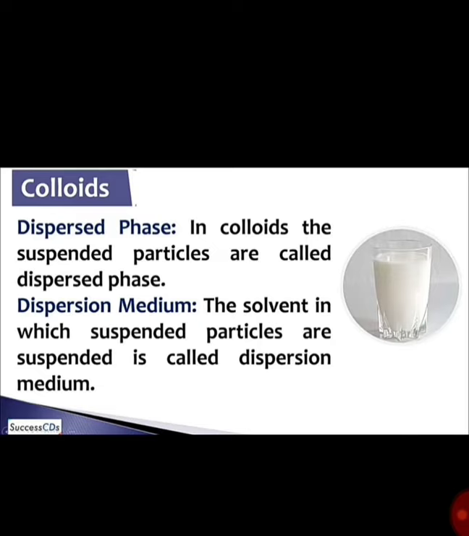Colloids have two phases, the disperse phase and the dispersion medium. It is similar to the parts of a solution. In solution we discussed the two parts, solute and solvent. Similarly, colloids have two phases, the disperse phase and the dispersion medium. The disperse phase acts as the solute and the dispersion medium acts as the solvent.